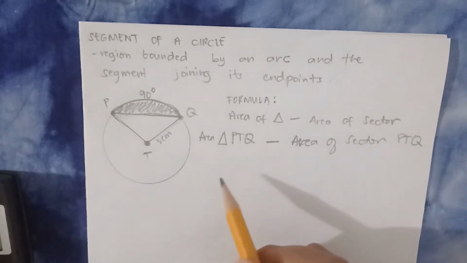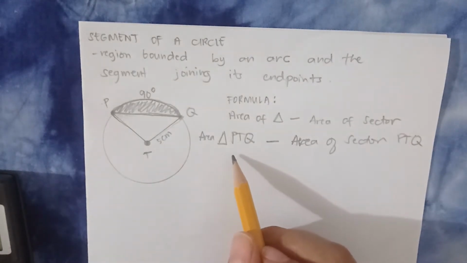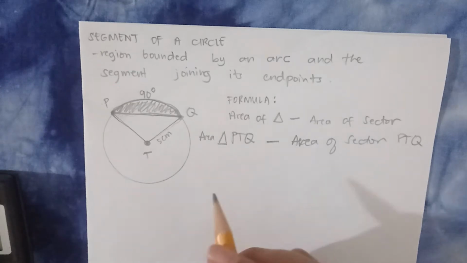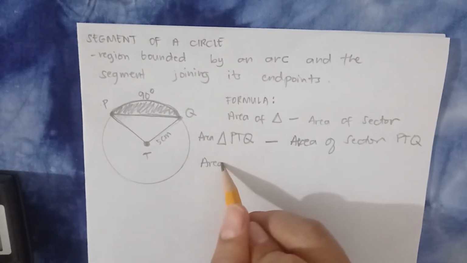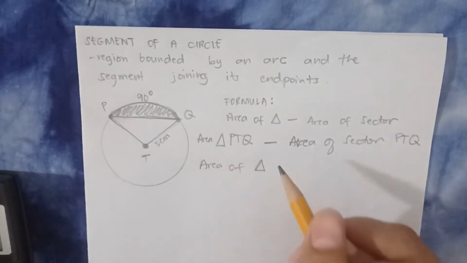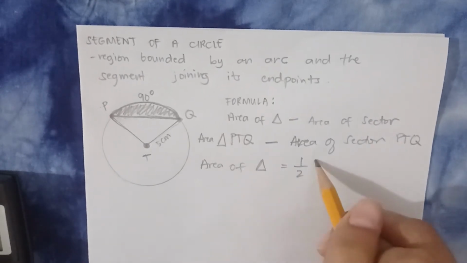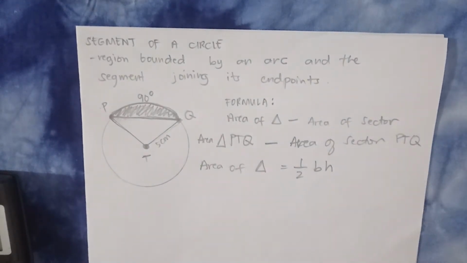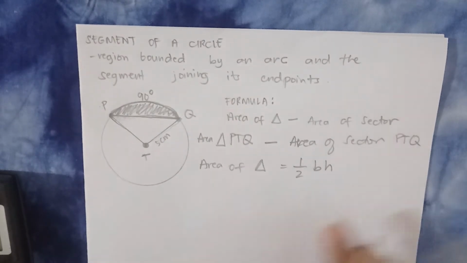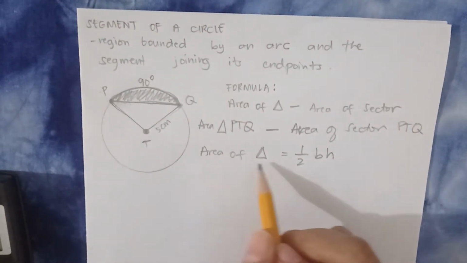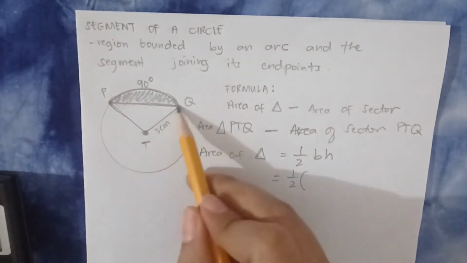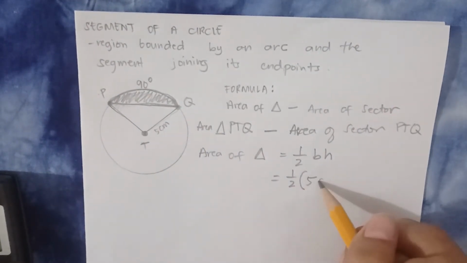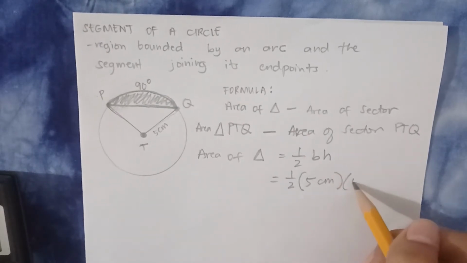Okay? So, paano natin kukunin yung area ng triangle PTQ? Diba? Ang formula natin sa area of triangle is 1/2 base times height. So, dito, para makuha natin yung area ng triangle, we have 1/2 times, ang base natin is 5 centimeters, and also the height is 5 centimeters.